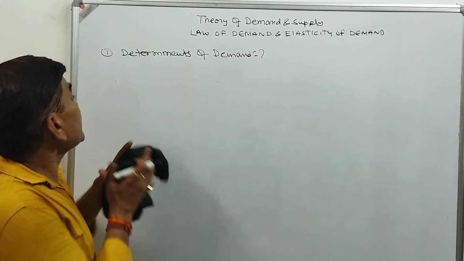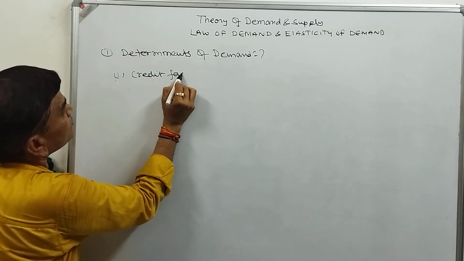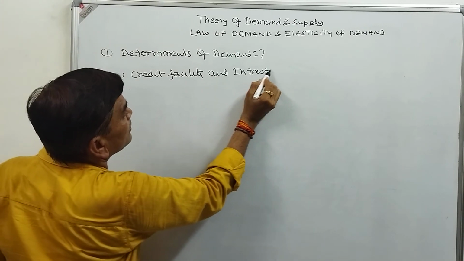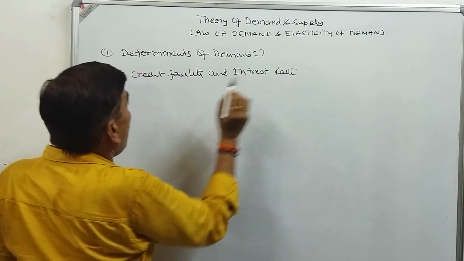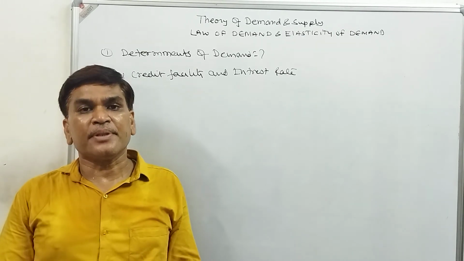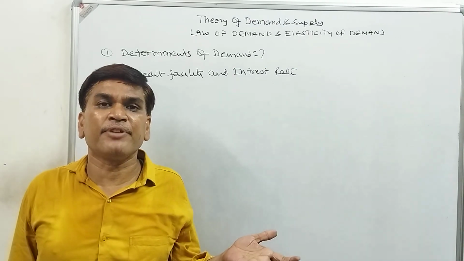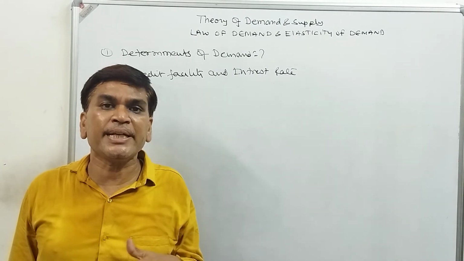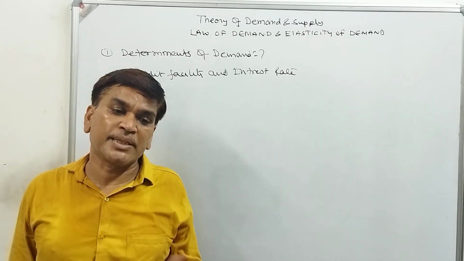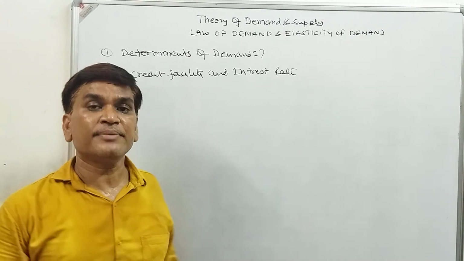Next one, the credit facility and interest rate also affect the demand. If there is a very small interest rate, credit is available, so people will take more credit, so the demand will be high. If the interest rate is high, so the credit will be low and the demand will also be low. So we will say these are the determinants of the demand.